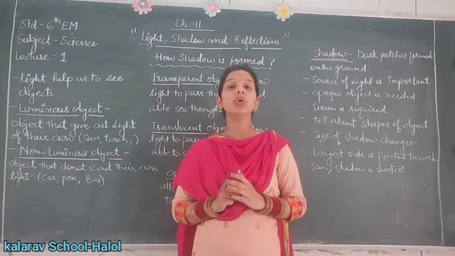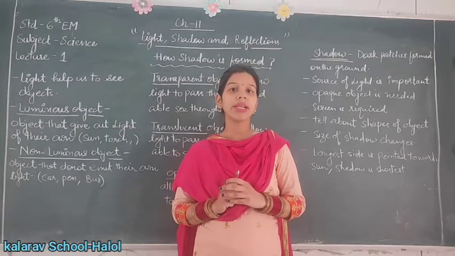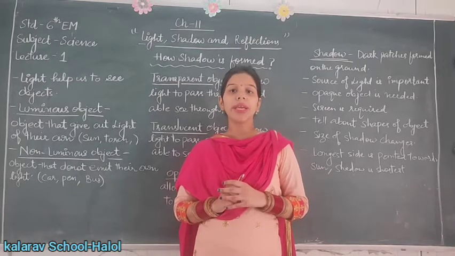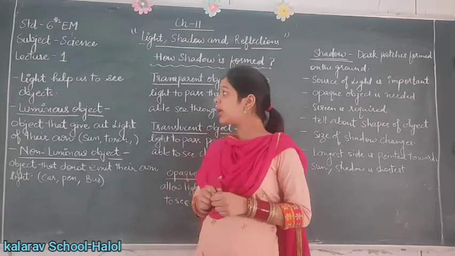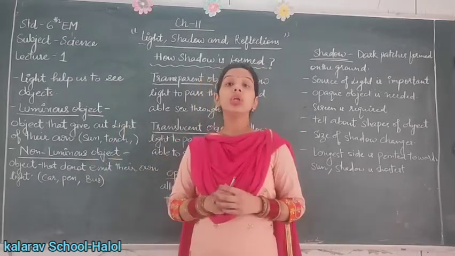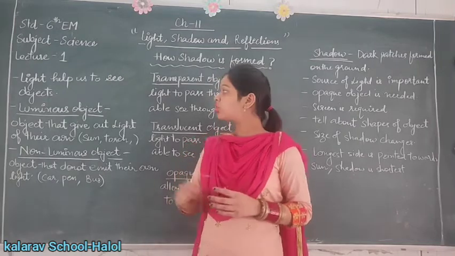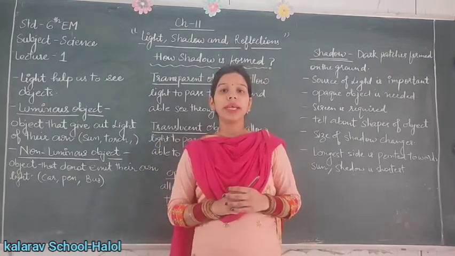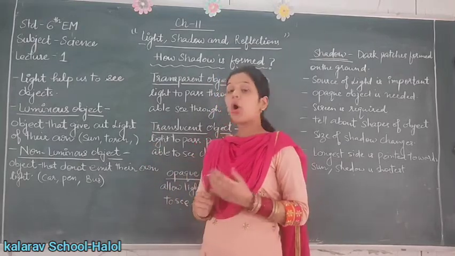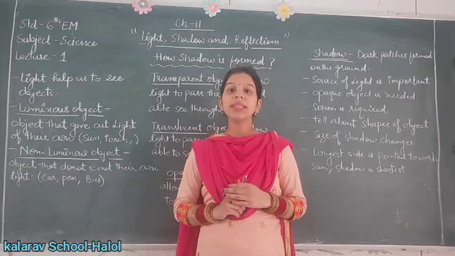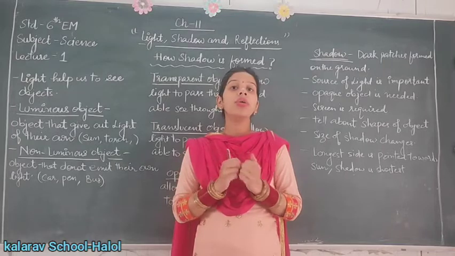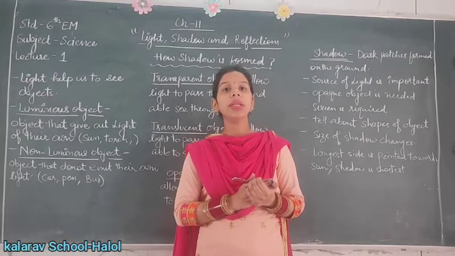In a dark room, you are not able to see the objects clearly. So here we divide the objects into two categories. Firstly, number 1, the luminous objects, and number 2, the non-luminous objects. The luminous objects are the objects which give out or emit light of their own. What does it mean? It means an object emits its own light. So these objects are called luminous objects.